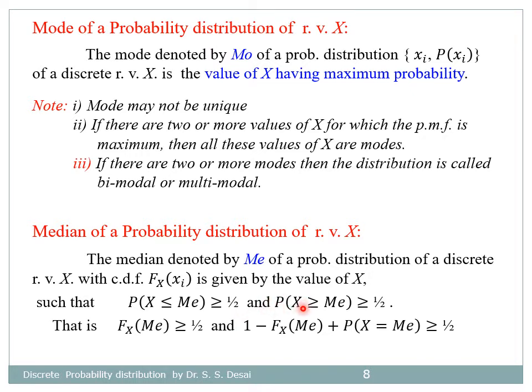The counterpart is that the probability that x is greater than or equal to the median is also greater than or equal to half. In the form of CDF, capital F at the point median is greater than or equal to half, and the counterpart is 1 minus F of median plus the probability that x is equal to the median is greater than or equal to half. So these concepts we will see in the numerical problems in detail.